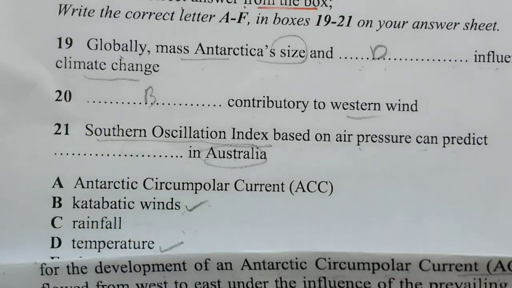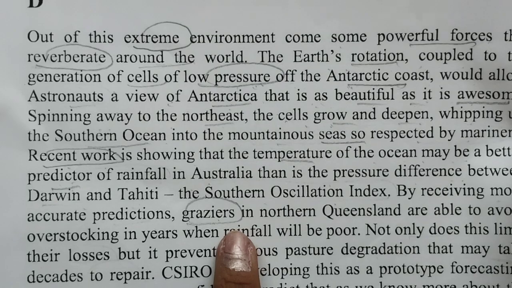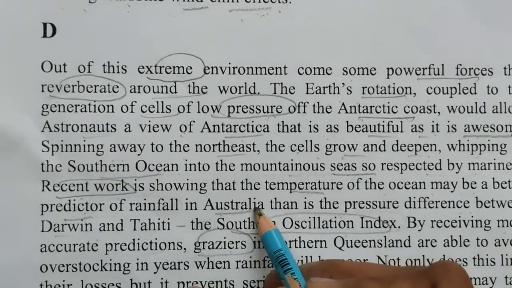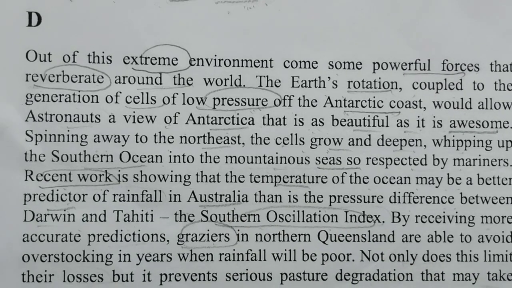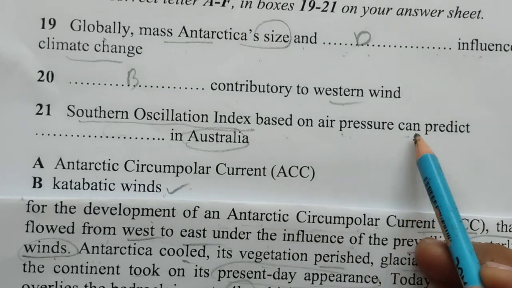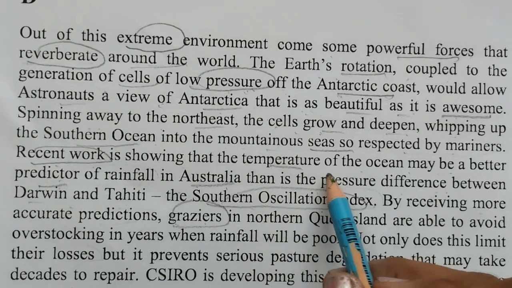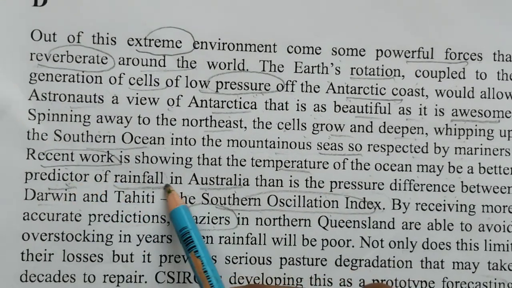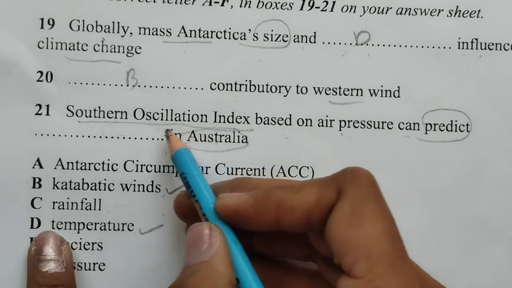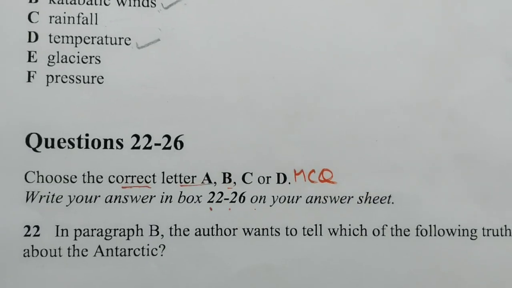So this word was southern. Yeah, see this in the next paragraph, in D paragraph this word is there and Australia is also there. So the statement says southern based on air pressure can predict in Australia. So what they can predict in Australia? Predictor of rainfall. See this, rainfall is also there. So we can just write here C. Okay. Now next one is multiple choice questions.